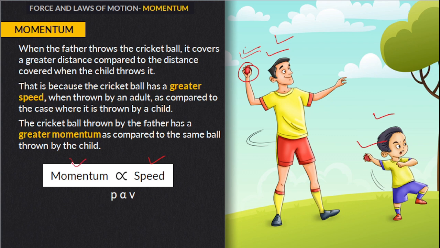Because we know that momentum is nothing but the motion contained in an object. So we can say that momentum is directly proportional to speed. If speed is greater, the momentum will also be greater. If it is less, then momentum will also be less. Because momentum depends on motion contained in an object, and speed is also talking about the motion.